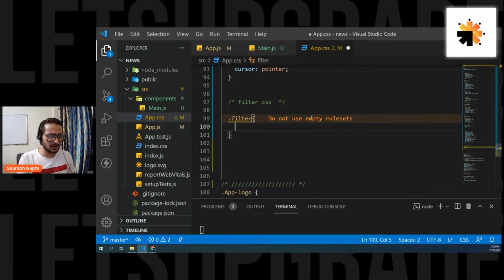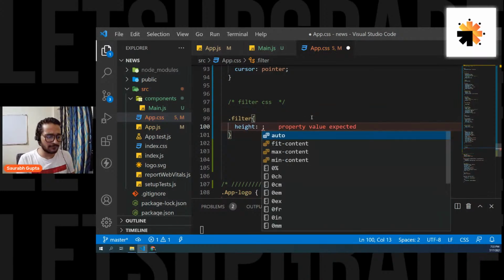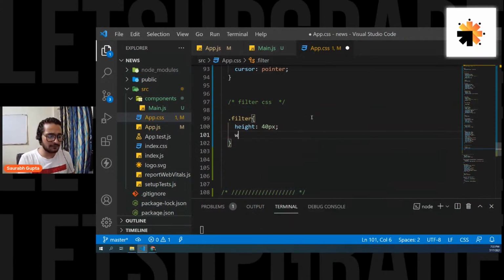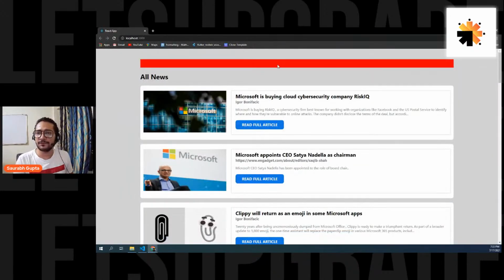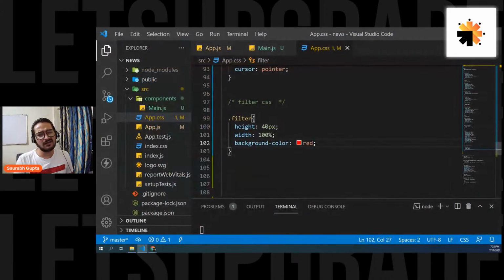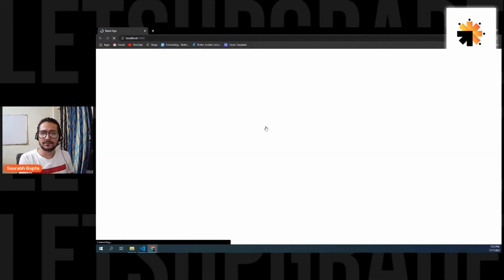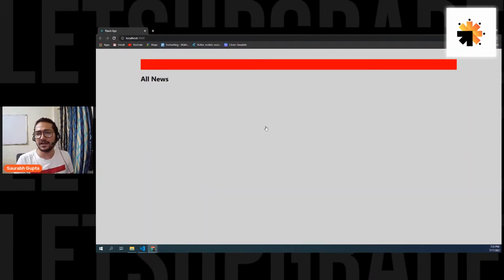Give any height. So for now, let's give like height around 40 pixels maybe, and width of 100%. And just for now, give it a background color of red, just so that we can see it. Okay, and here we go. We have the red. Perfect. Let's give it 50. I think that 40 was looking a little smaller. 50 is fine. Perfect.